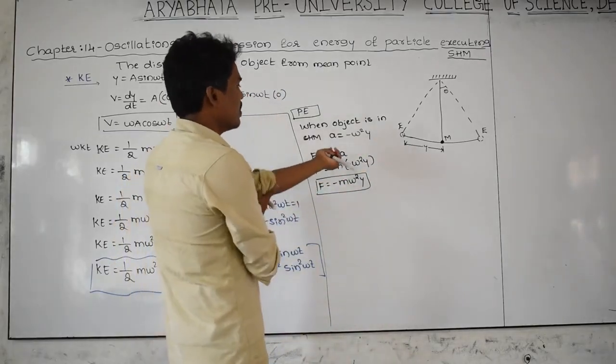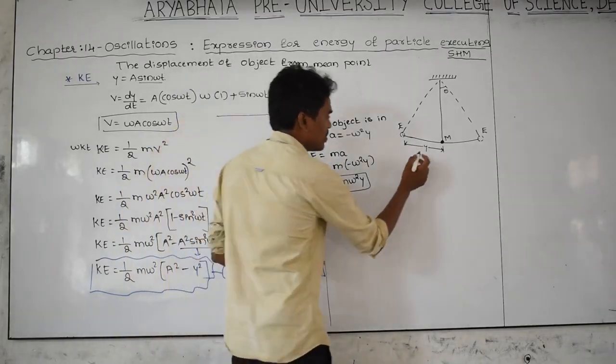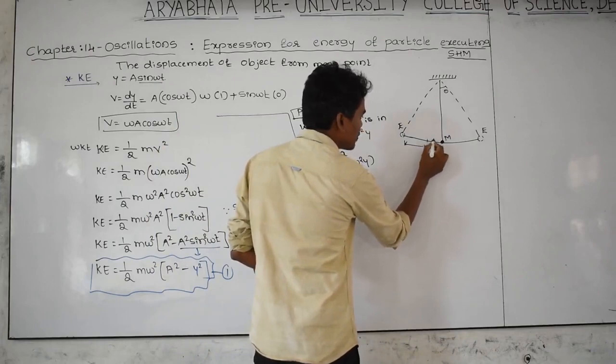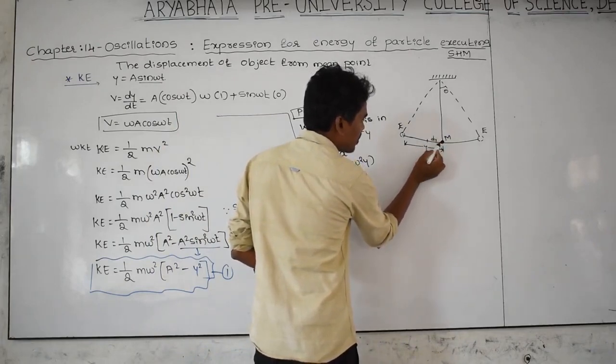And here, let us take from the mean point to this point, the displacement is dy, a small displacement dy.